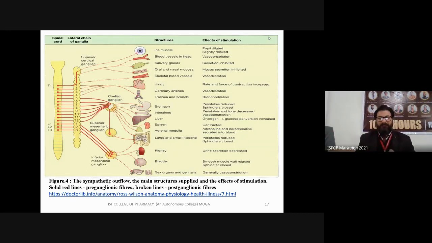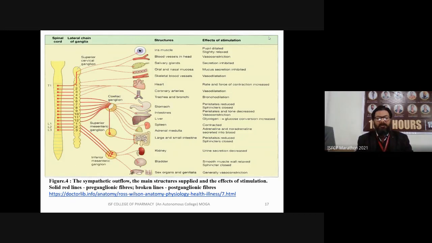The blood vessels in the head become constricted. In the salivary gland, the secretion is inhibited. In the oral and nasal mucosa, the mucus secretion is inhibited. Skeletal blood vessels become dilated. In the heart, the rate and force of contraction is increased due to sympathetic stimulation.